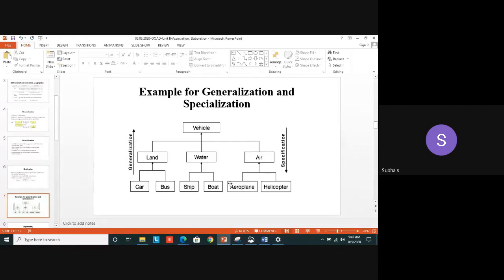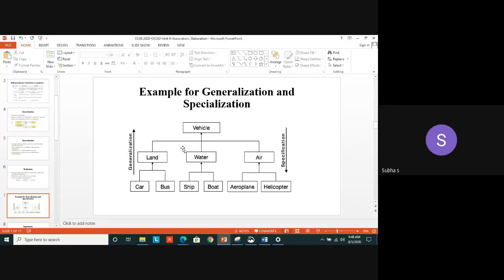That vehicle, it is specialized to water. That water vehicle, it is specifically given as what? Boat. So, that is called as specification or specialization. Generally, we denote it as specialization. Yes, in the right side, I have mentioned from general to specific. From vehicle to helicopter, I have moved. In the left side, look at the diagram. A generalization, it moves from car to vehicle. Car is a particular one. It's a kind of what? Land vehicle. In general, we call it as what? Vehicles. So, according to the application or according to the domain, you can use either generalization or specialization.